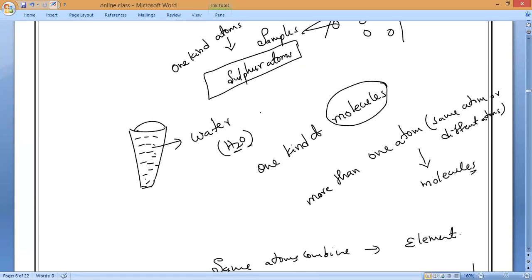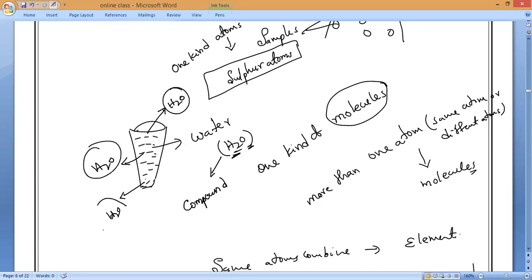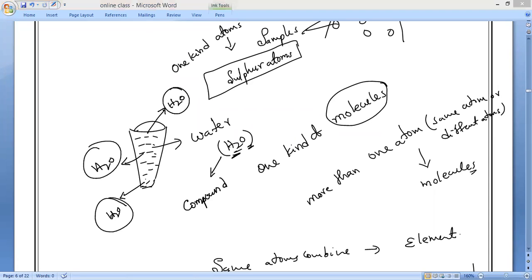Now, water contains different atoms or the same atoms? Different atoms, because hydrogen atoms plus oxygen atoms. So it is a compound, not an element. But everywhere you take a sample, it is H2O only. So everywhere the same molecules are present. So is it pure or impure?